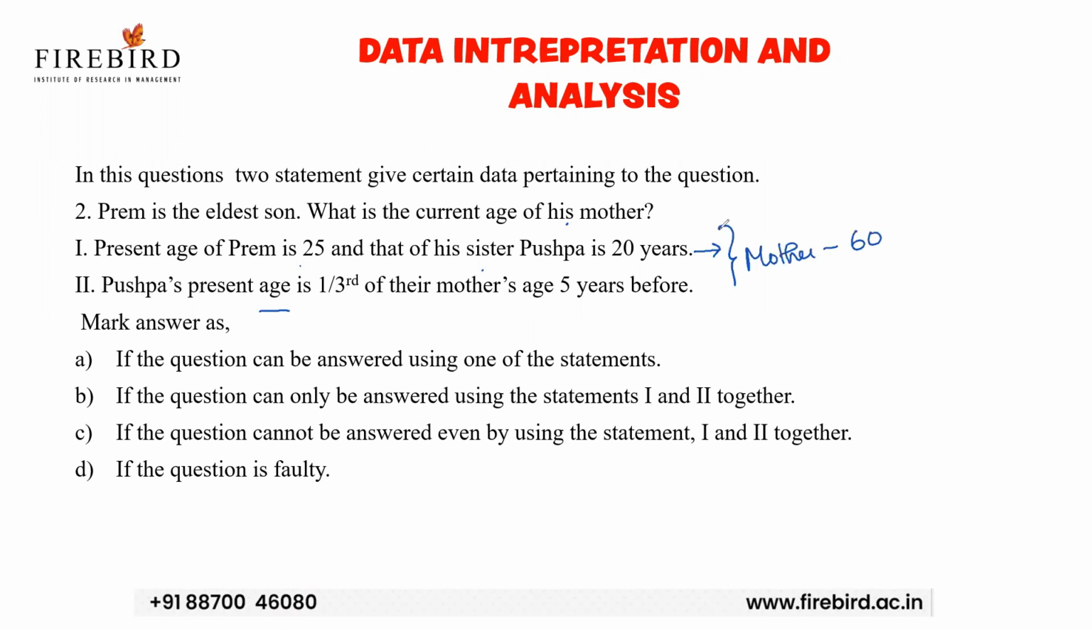Only if I combine both the statements, I can come to a conclusion and find the answer, that is, her mother's age is 60. Okay, see, if the question can only be answered using statements 1 and 2 together, that is your option. Okay, option B is your answer. Next.